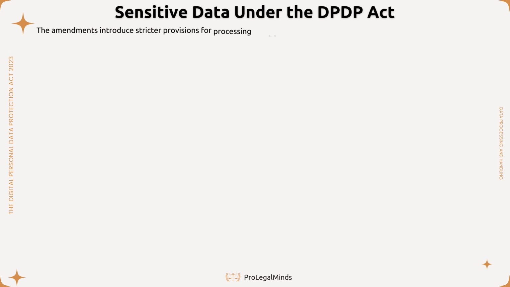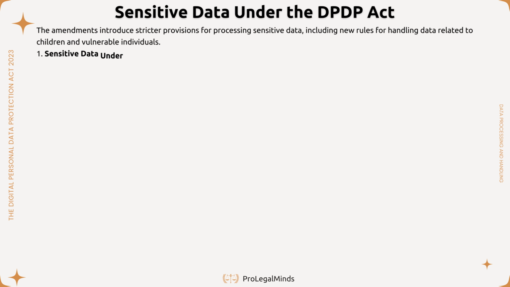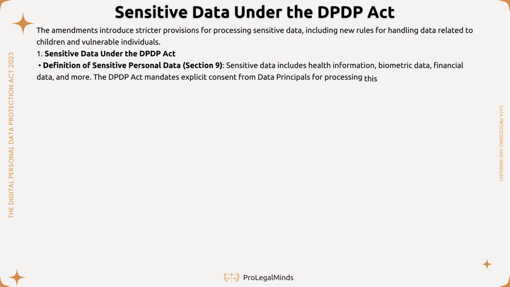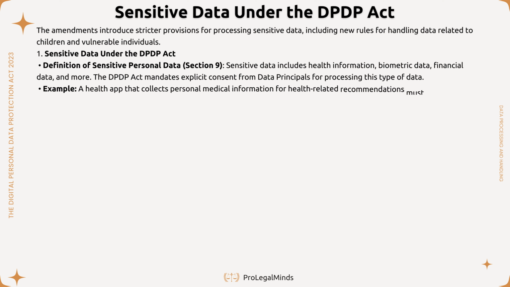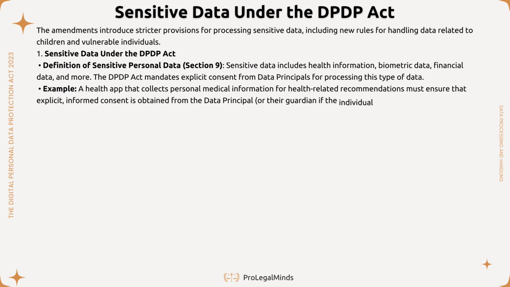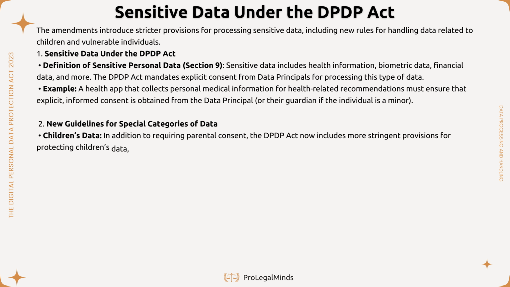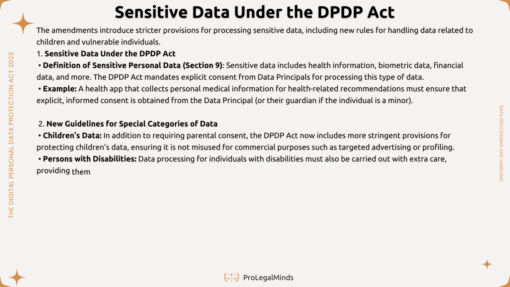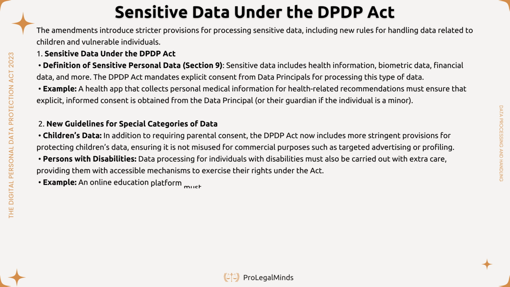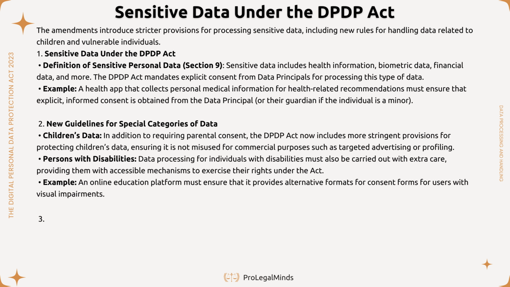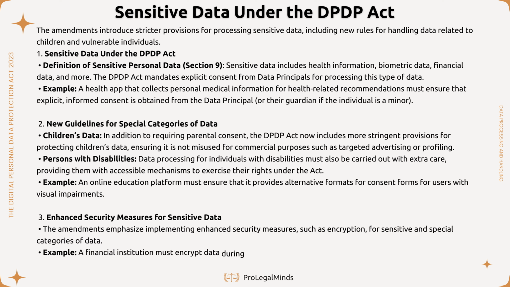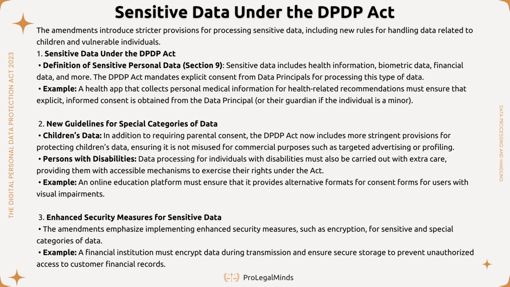Recent amendments to the DPDP Act introduce enhanced rules for managing sensitive data with a focus on protecting children and vulnerable individuals. Sensitive data. Under the DPDP Act, definition of sensitive personal data, Section 9. Sensitive data includes categories like health information, biometric data, and financial records. The Act mandates obtaining explicit consent from data principals for processing this data. Example, a health app collecting personal medical information for providing recommendations must secure explicit informed consent from the data principal or their guardian, if the individual is a minor.